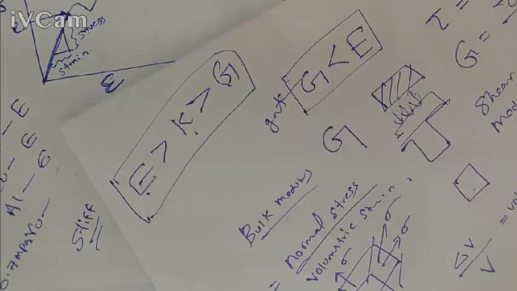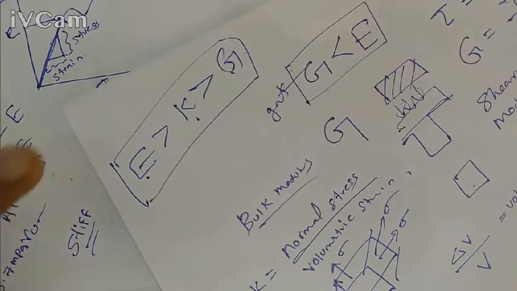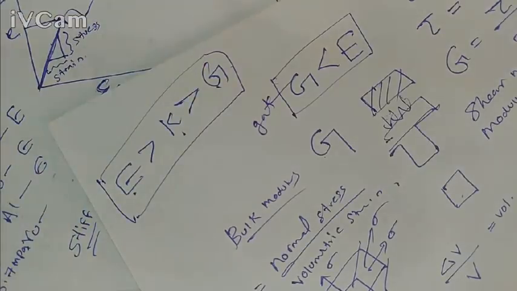And G value is the modulus of rigidity. If it is very high, then it is very difficult to change the shape of the material. We cannot forge that type of material, or we cannot roll that type of material. It's very difficult to change the shape of that material if the G value is very high. So these are the three elastic constants: Young's modulus or modulus of elasticity, bulk modulus, and shear modulus or modulus of rigidity.